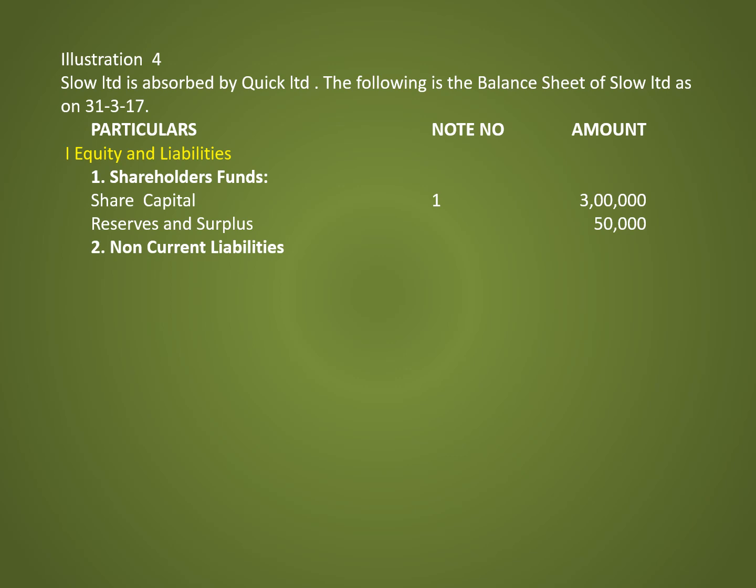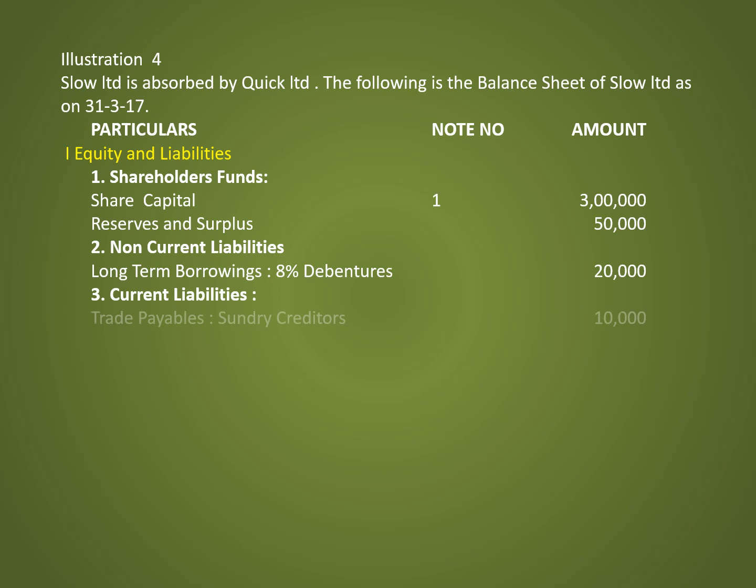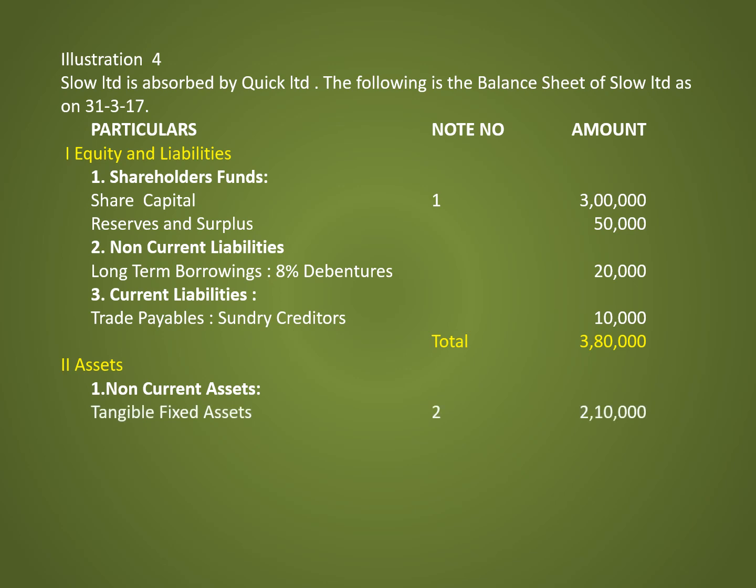The second head is Non-Current Liabilities. Under that, Long-Term Borrowings, that is 8% debentures, 20,000. The third head is Current Liabilities, that is Trade Payables, Sundry Creditors, 10,000. The total liabilities is 3,80,000. The second head is Assets. Under that, the first one is non-current assets. Under that, tangible fixed assets 2,10,000. The next one is intangible fixed assets, that is goodwill 40,000.